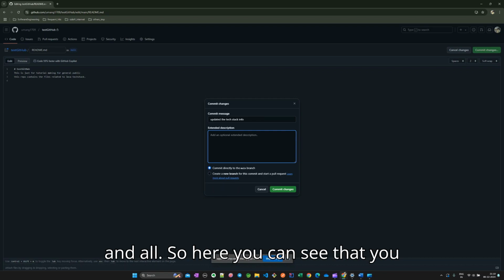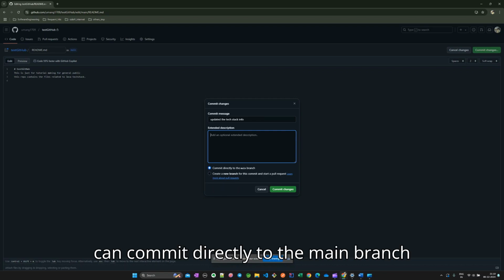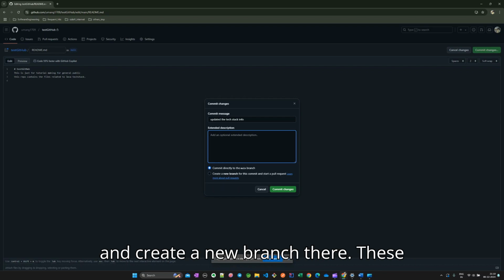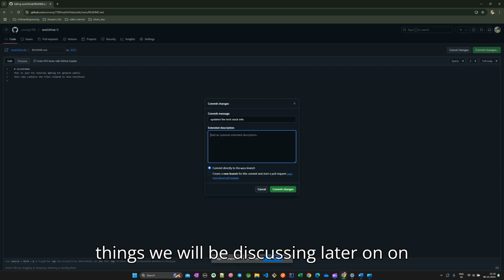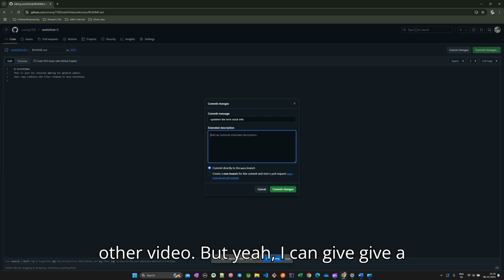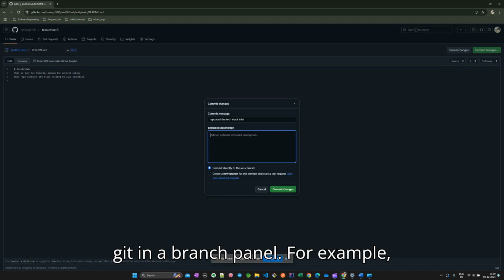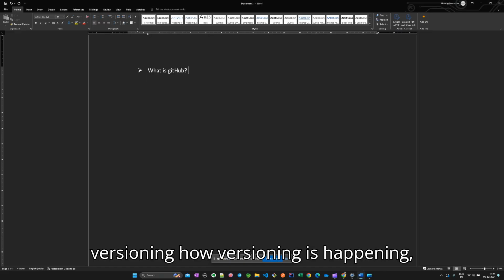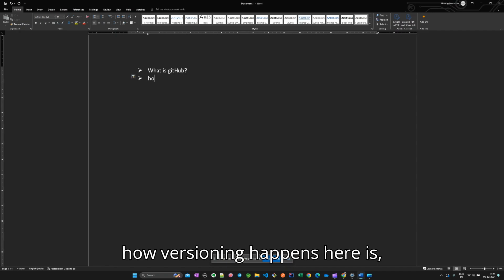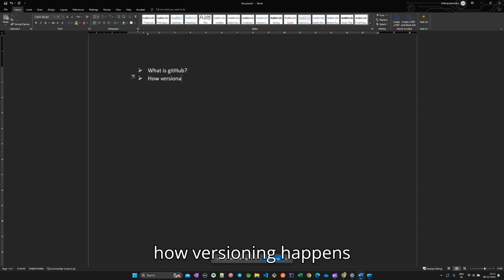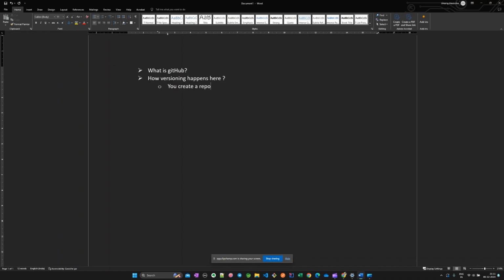Here you can see that you can commit directly to the main branch or create a new branch. These things we will be discussing later in another video. But I can give a glimpse that we can version in Git in a branch manner. How versioning happens here is, you create a repo.